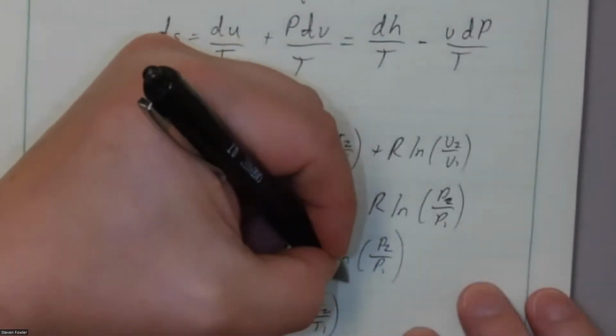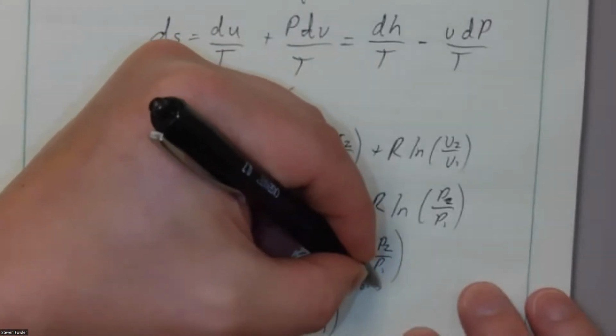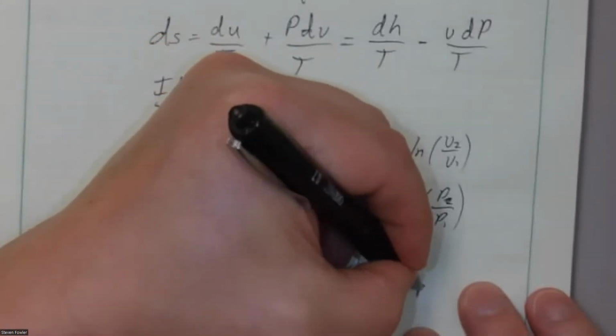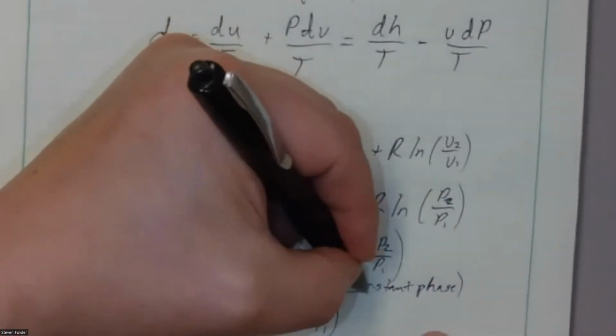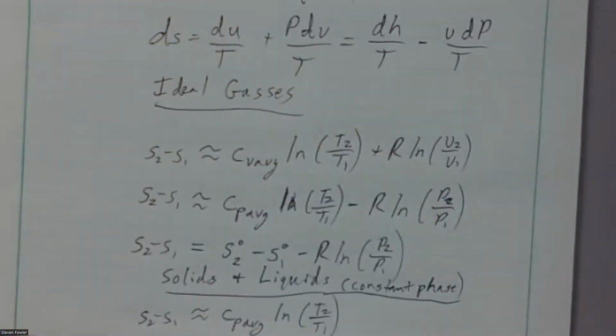Again, this is assuming constant phase, liquid staying a liquid or solid staying a solid. If the phase changes, it's not impossible, it's just the problem becomes a little more complicated. Questions so far?